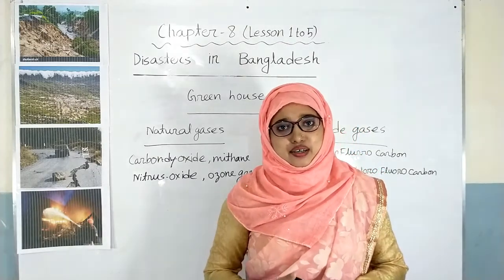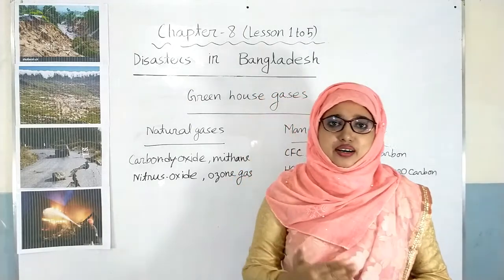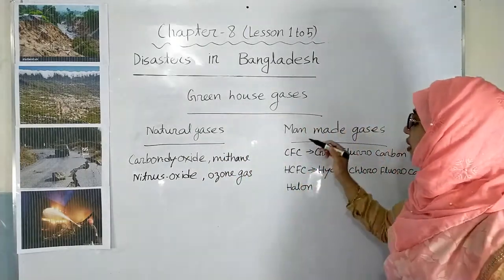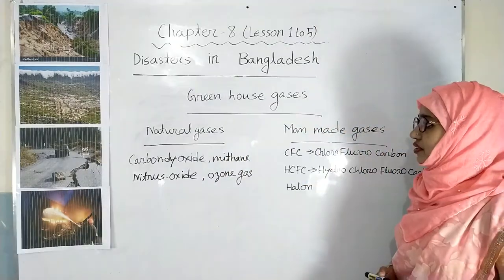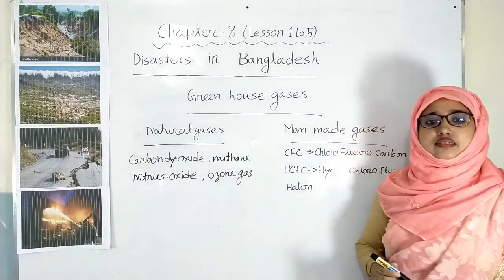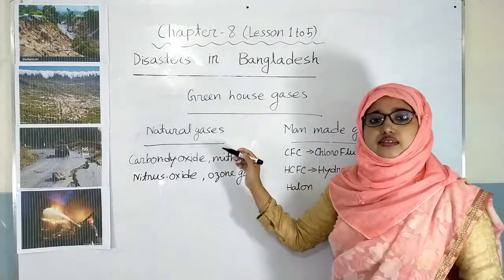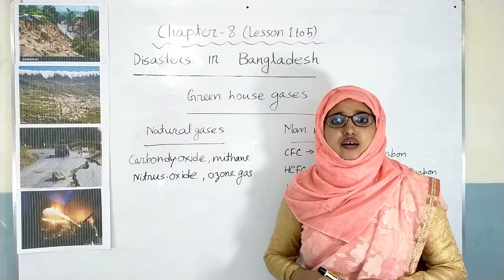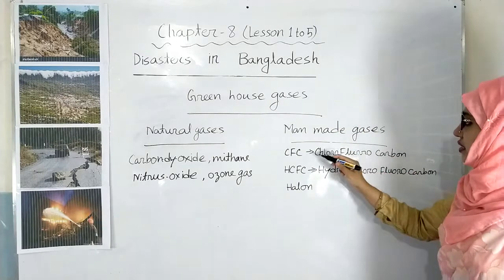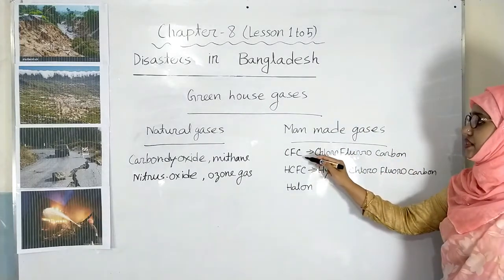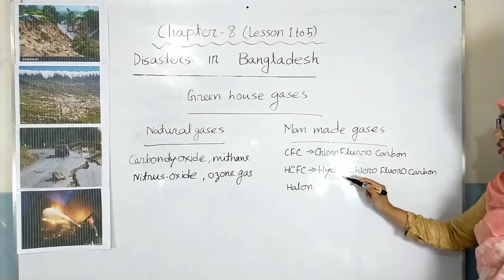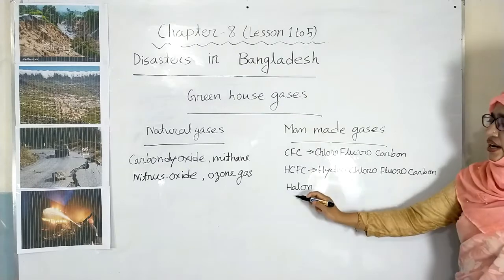These are man-made gases. So we have found that there are two types of greenhouse gases. Some are natural gases and some are man-made gases. Now write in your copy. Carbon dioxide, methane, nitrous oxide, ozone gases. These are the natural gases, which are the main cause of global warming. And we see some other gases: chlorofluorocarbon, that is CFC, which stands for chlorofluorocarbon, HCFC, which stands for hydrochlorofluorocarbon, and halon.